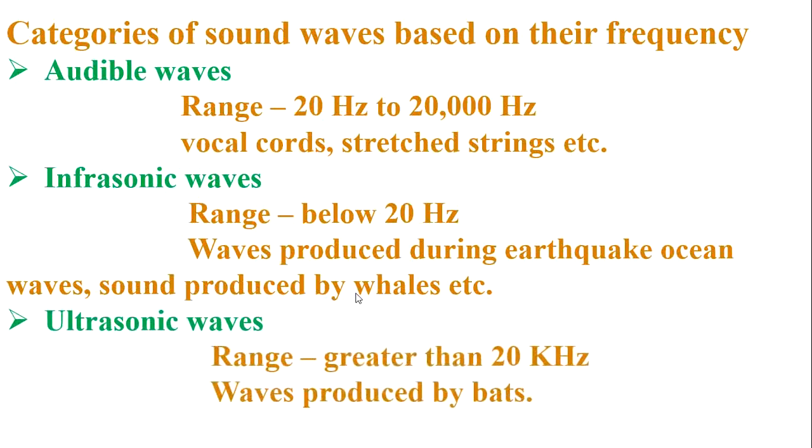Ultrasonic waves. What is called ultrasonic waves? These are sound waves with a frequency greater than 20 kHz. Human ear cannot detect these waves, but certain creatures like mosquito, dogs, bats, dolphins can detect these waves. Example, waves produced by bats.